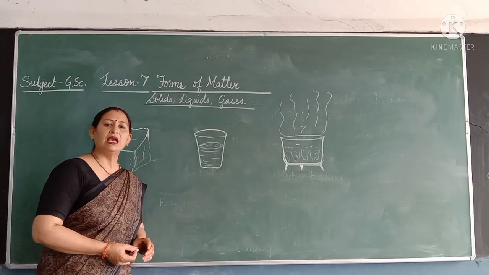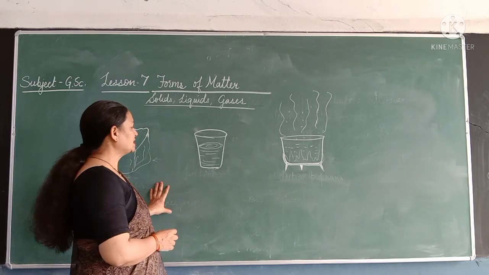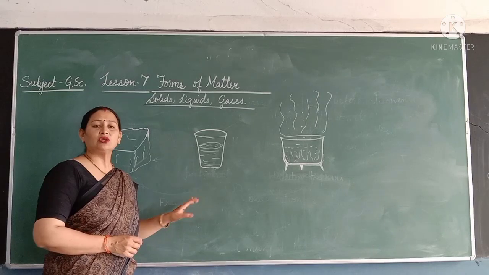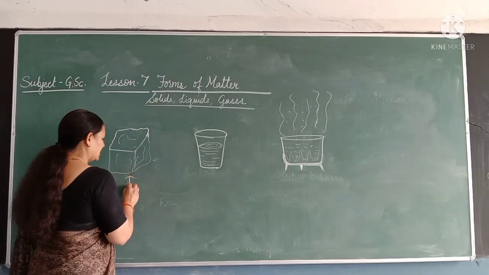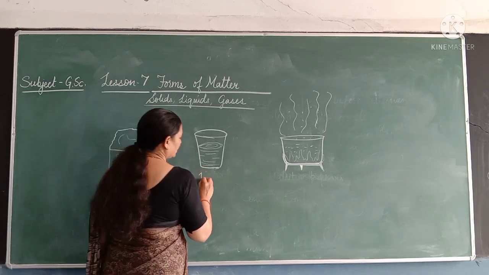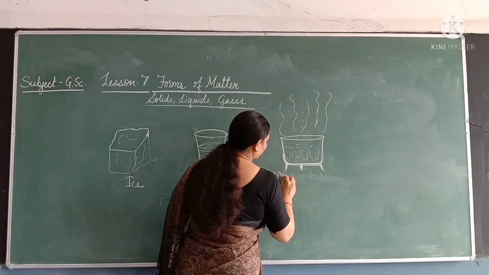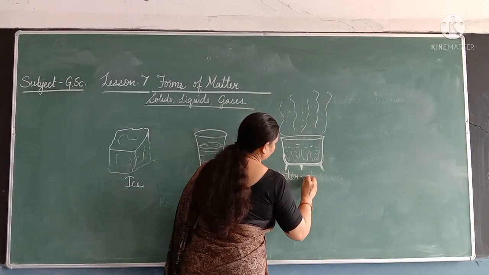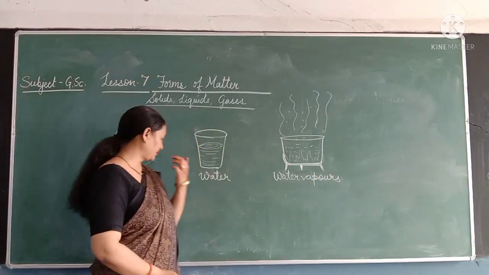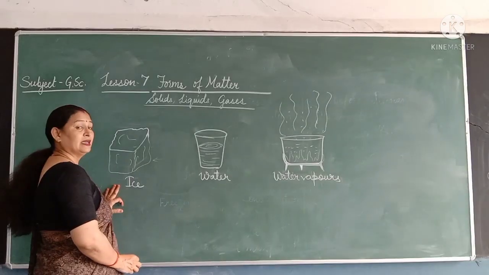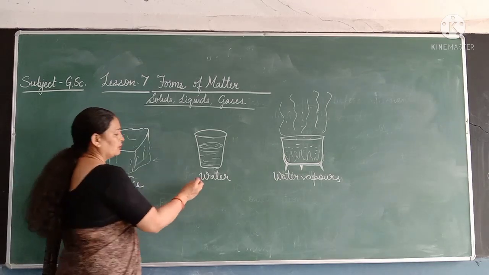So students, we have an example of water. Here you can see water exists on this earth in 3 forms: first is ice, then water, and water vapors. Ice is the solid form of water.